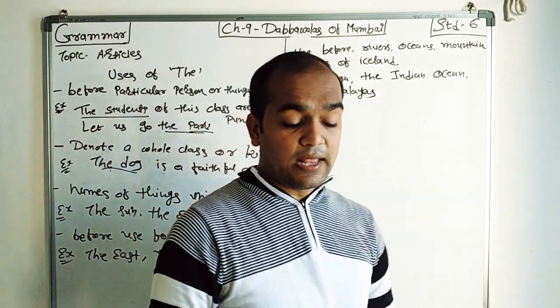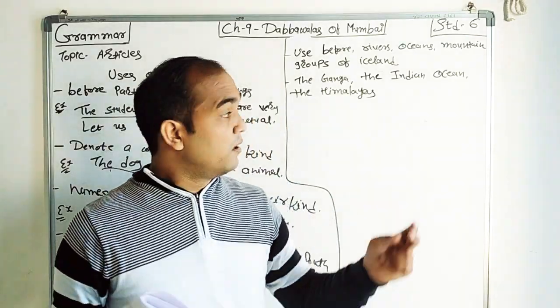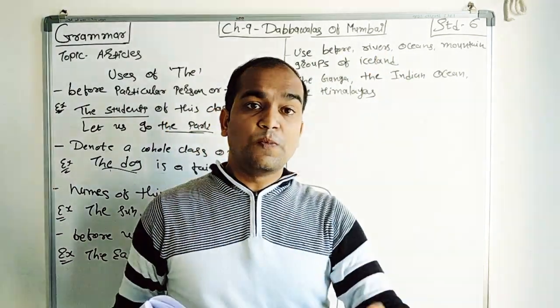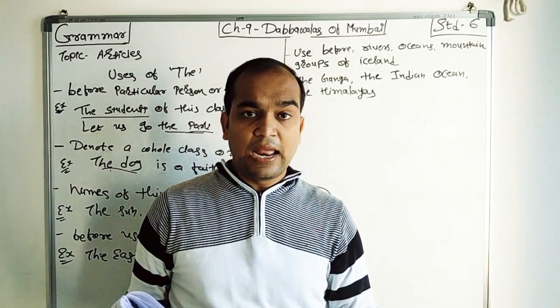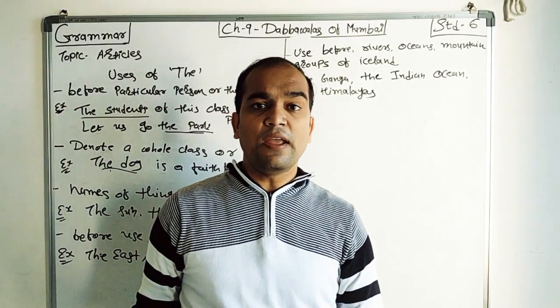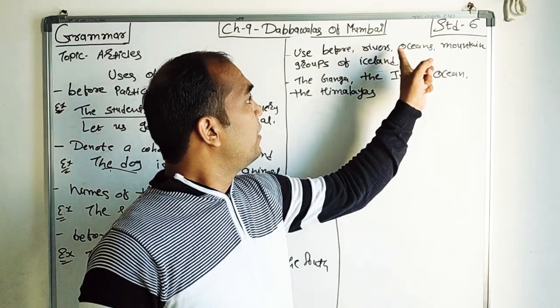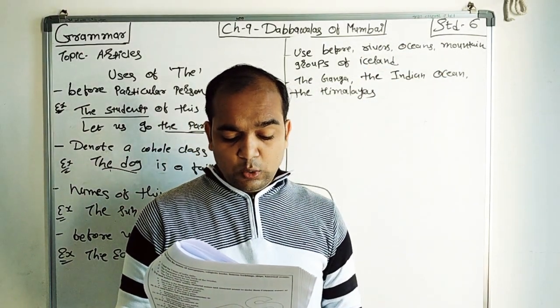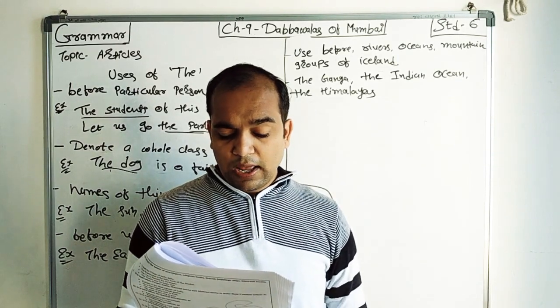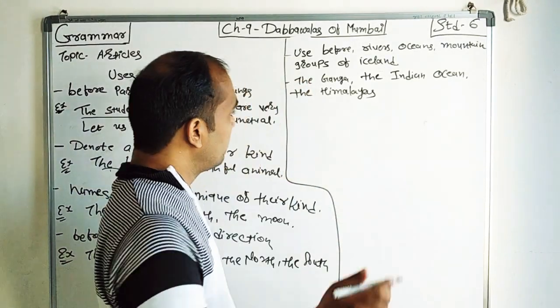See, these are the examples. It means we have to use "the" before the name of any river, any mountain range, any island, any ocean. That time we have to use what? Article "the". Then here it says that it is used before the name of races or nations, right?